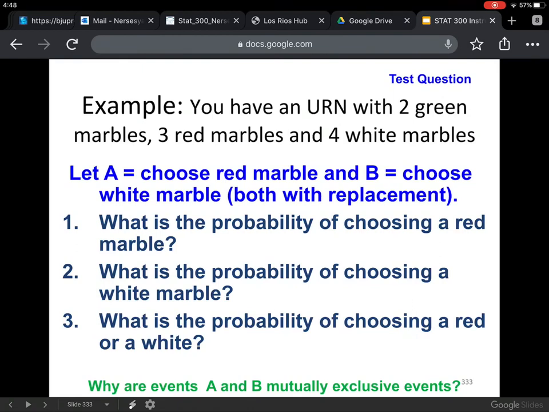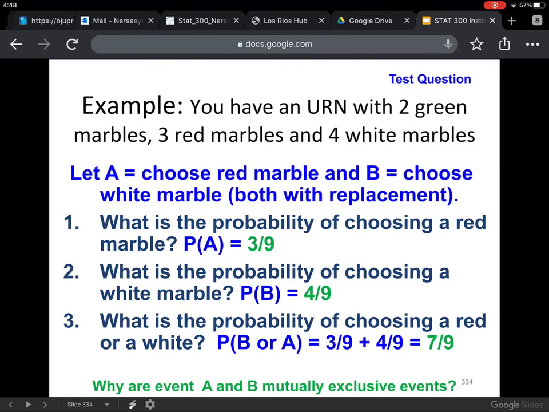Number 2, 3/9. What is the probability of choosing a white marble? There's 4 out of 9 that are white. That's the probability. And then what is the probability of choosing a red or white marble? Well, a red or white marble would just be the addition of 3/9 plus 4/9, which is equal to 7/9.